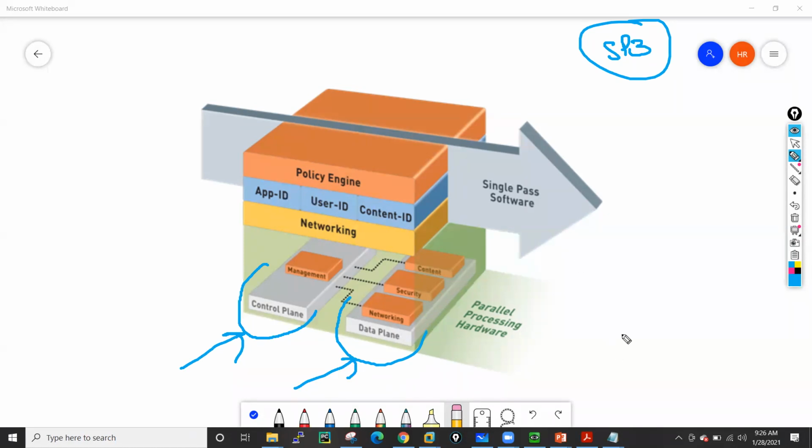One part is the control plane and the other part is the data plane. The data plane is responsible for your users' traffic. If a user is trying to access any kind of servers, or wants to go to any kind of internet resource, all these things are taken care of by the data plane.